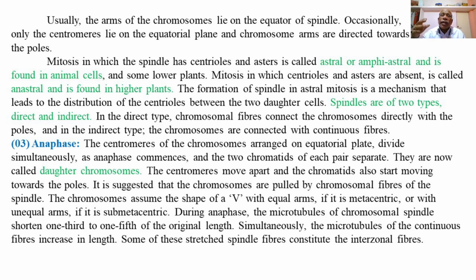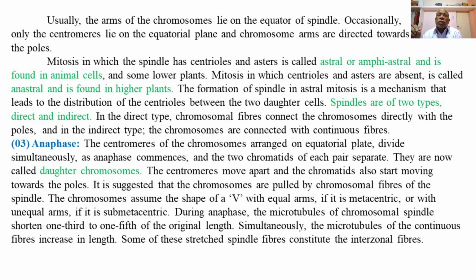So the centromeres divide, and simultaneously the chromatids of the chromosomes of each pair also separate. The chromatids of each pair and the centromere separate, and they are now called daughter chromosomes.